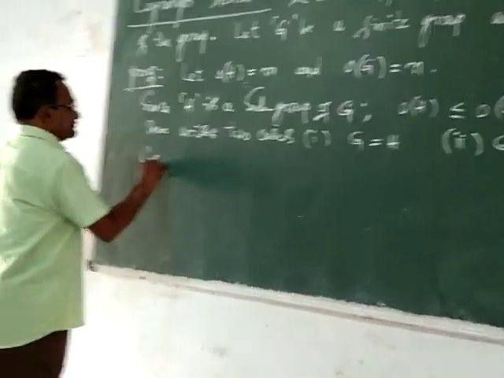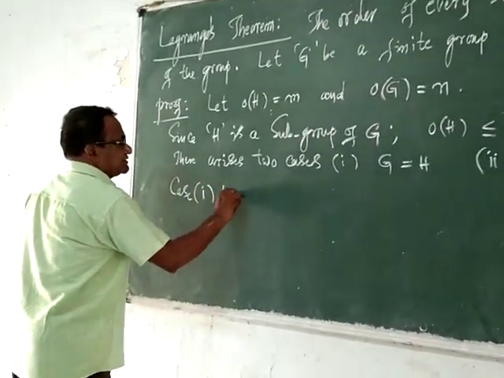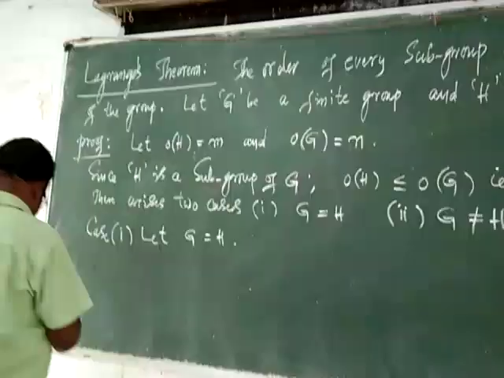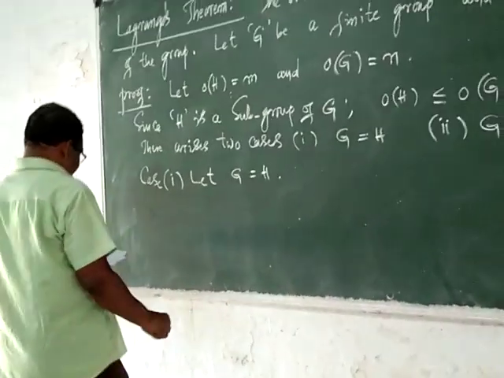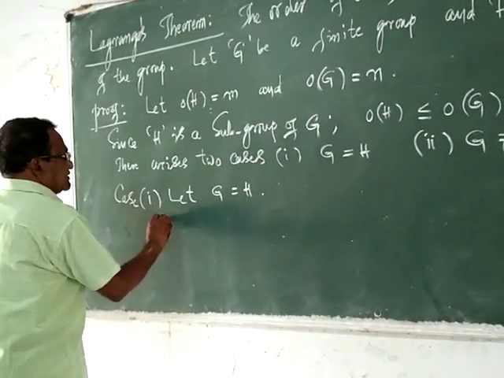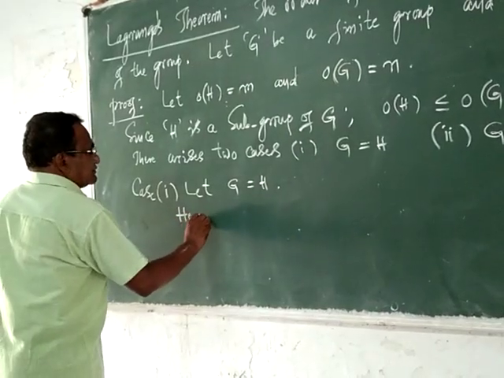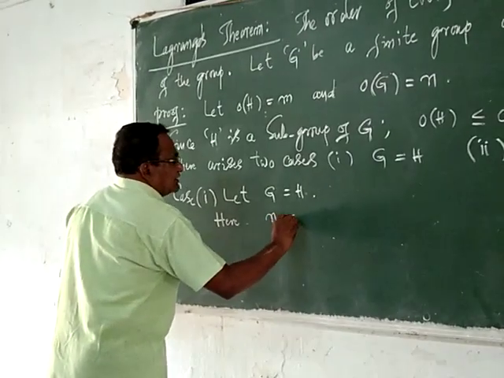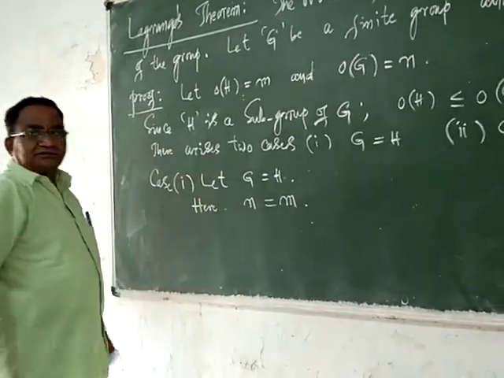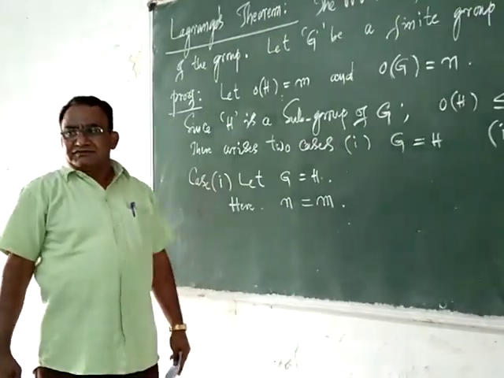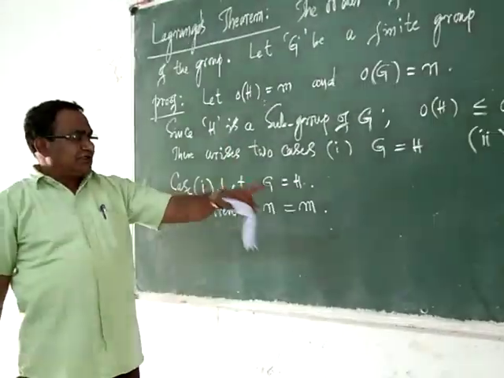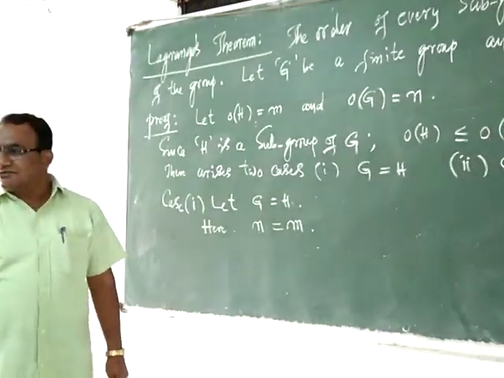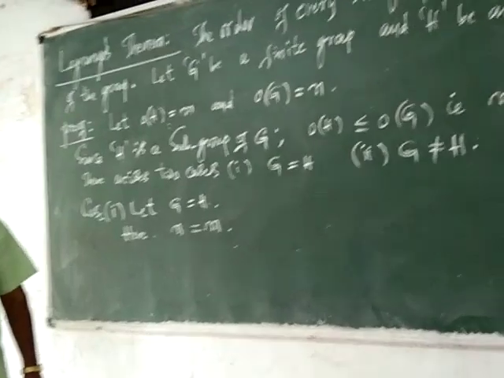Case 1, let G be equal to H. Then it implies that N is equal to M; order of G is equal to order of H. If N is equal to M, then you can see that M divides N. If I say 2 is equal to 2, then you can say 2 divides 2 also.